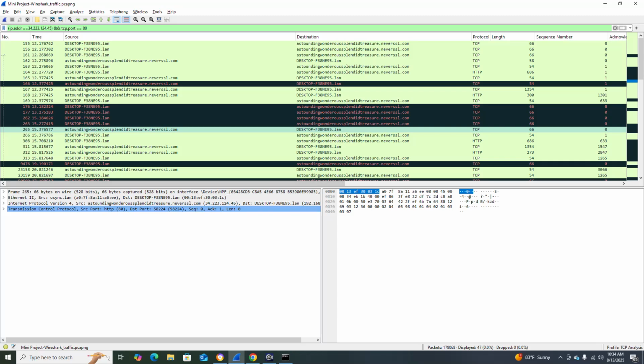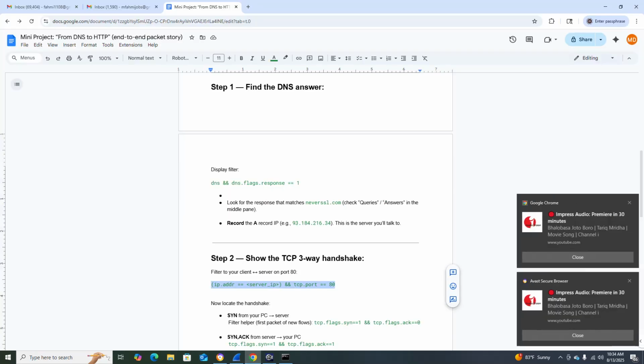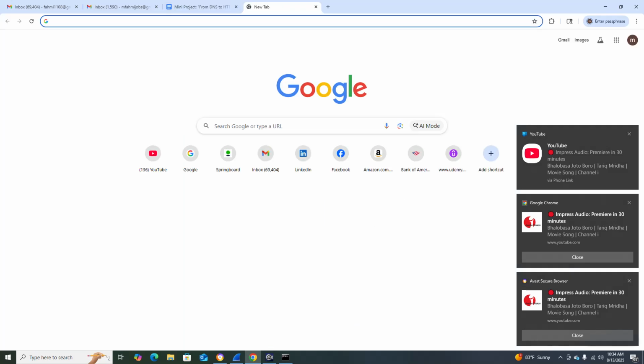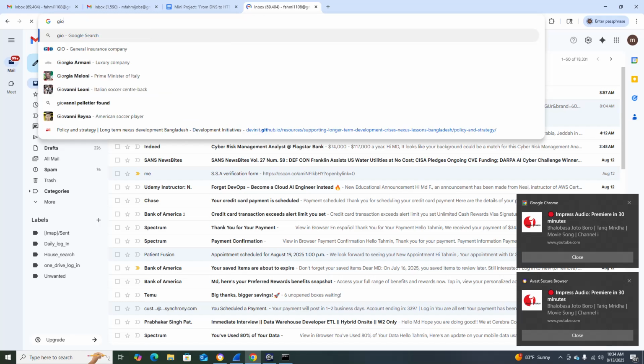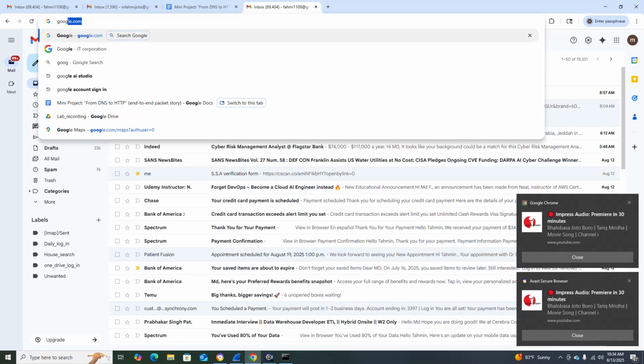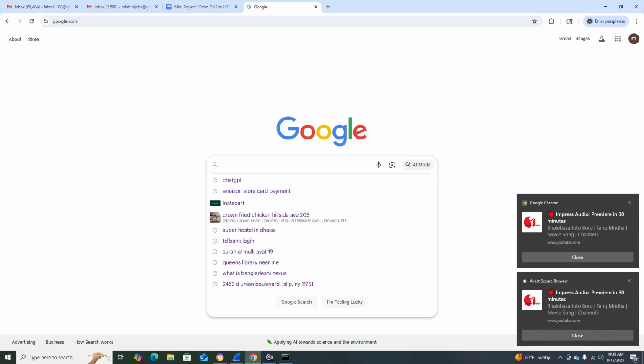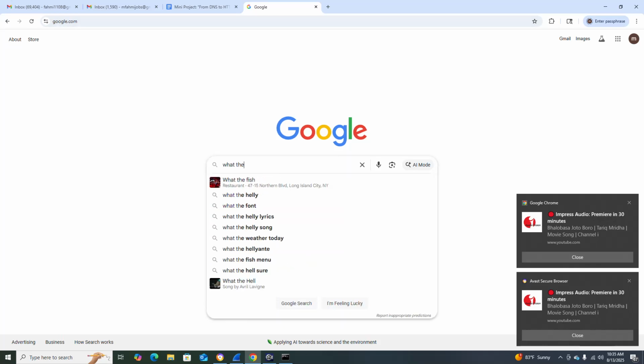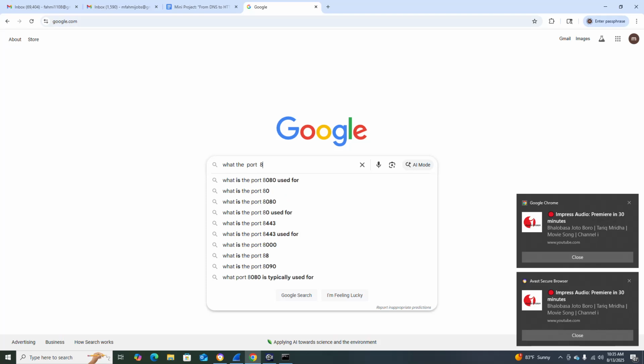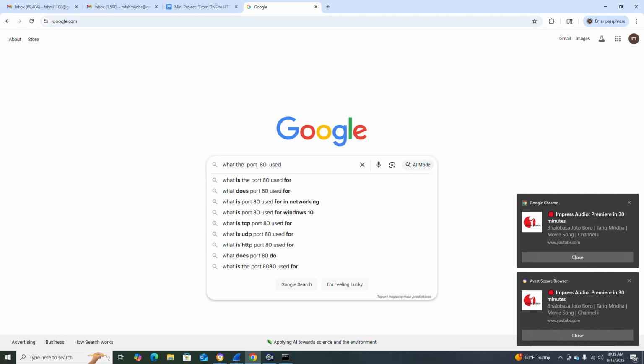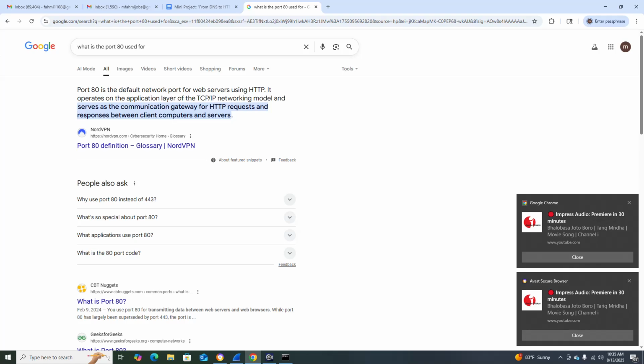Okay, now port 80. I know what port 80 is. Let me check what port 80 is used for. Port 80 is the default network port for the web using HTTP.